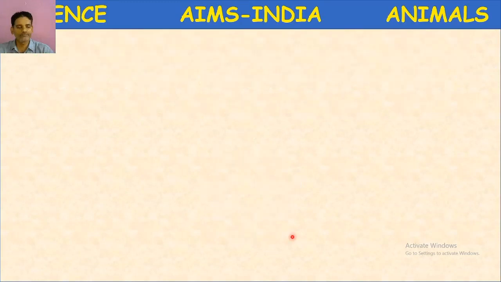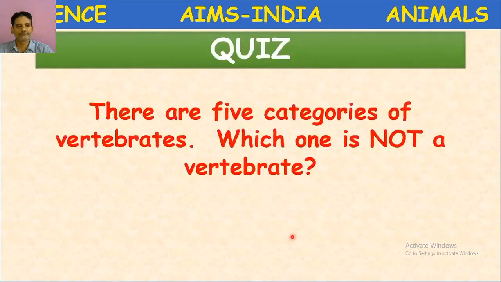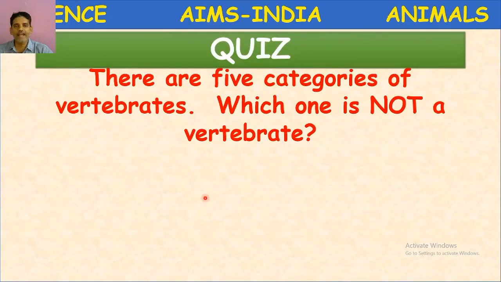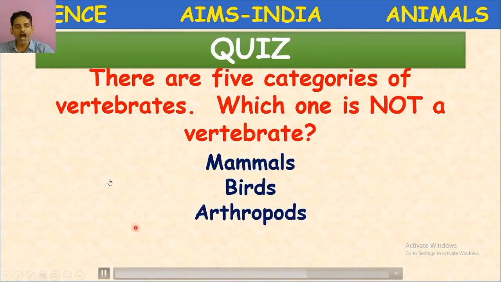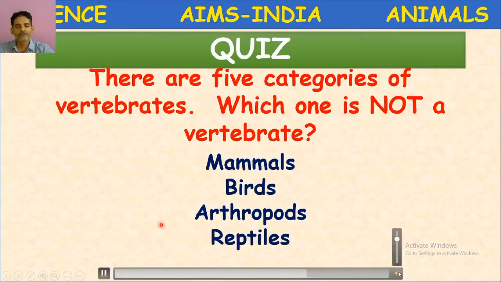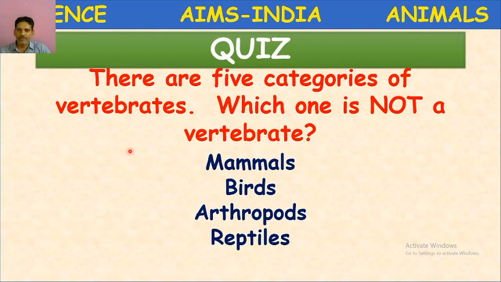Next question. There are 5 categories of vertebrates. Which one is not a vertebrate? Mammals, birds, arthropods, reptiles. So what are the 5 categories of vertebrates? Fishes, amphibians, reptiles, birds and mammals.